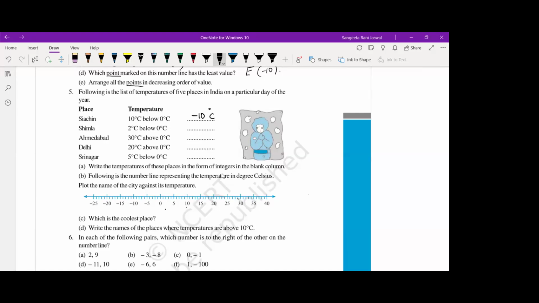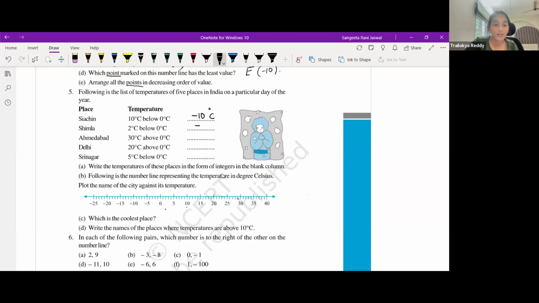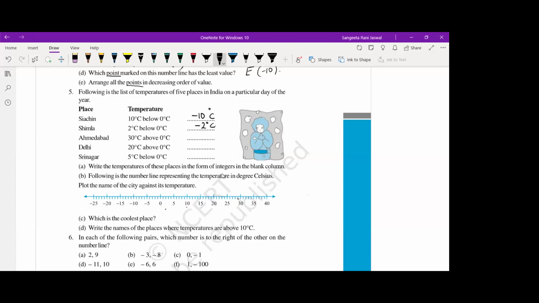Trilokya, how will you write this? 2 degrees centigrade below 0 degrees centigrade. -2 degrees. Minus 2 degrees, right? Neha, Ahmedabad, how will you write? Ma'am, plus 30 degrees centigrade. Nishika, 20 degrees centigrade above 0 degrees centigrade. Ma'am, plus 20 degrees. Yes, plus 20 degrees, right?